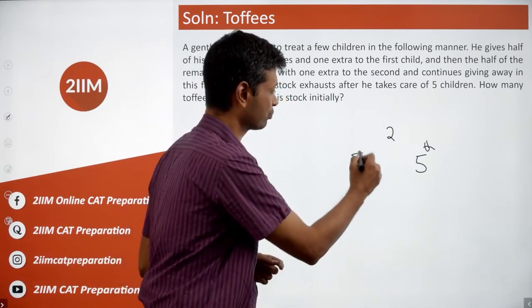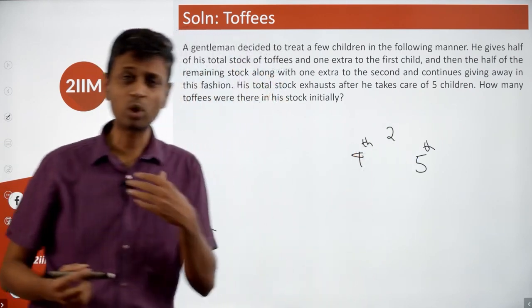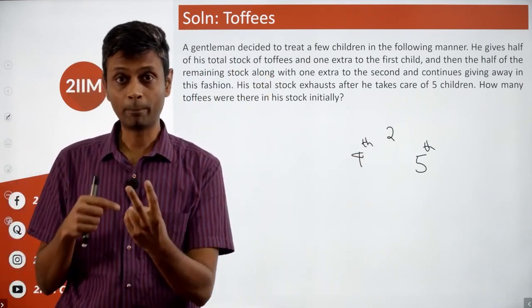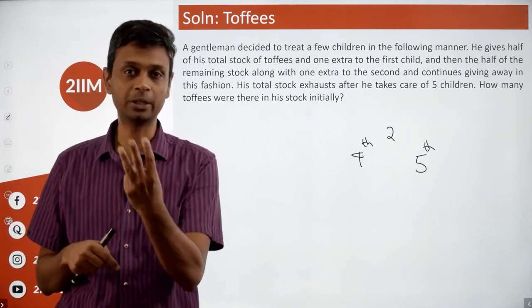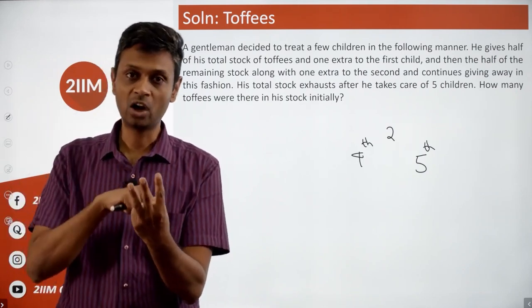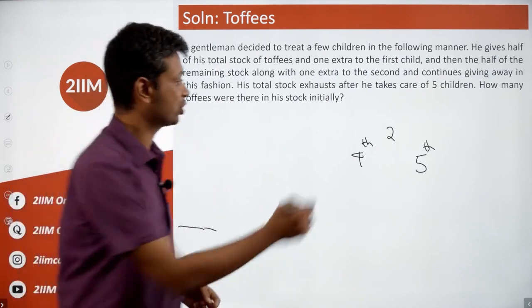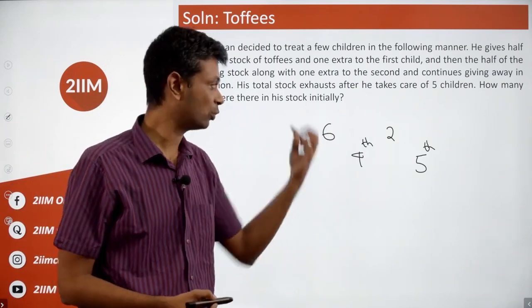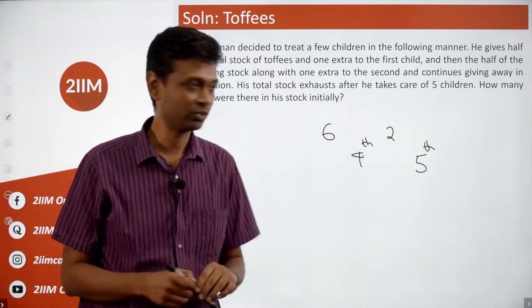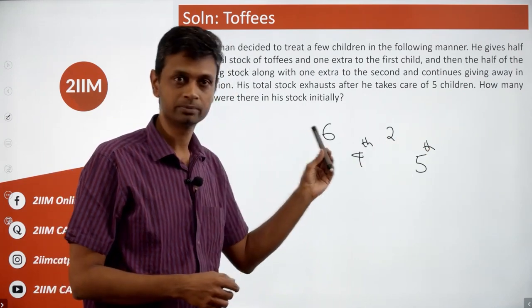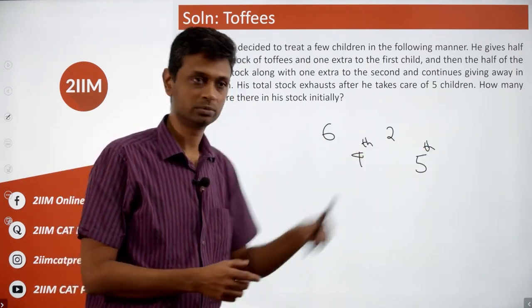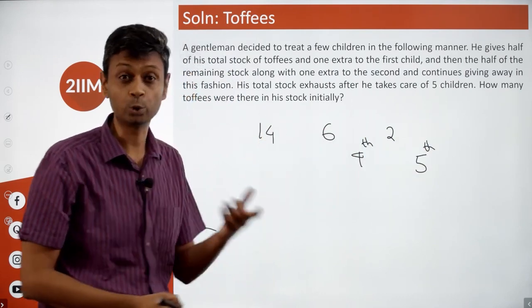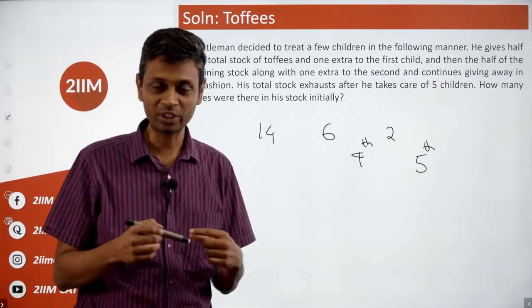Now let's go one more step back. He's given half of what he had and 1 more, after which he's left with 2. So before giving that 1 more, he should have had 3. That is half of what he had. Or before he goes to the fourth kid, he should have had 6 chocolates. Half of 6 is 3, plus 1 is 4. He gives away 4, he has 2 remaining. Now we know the mechanism. 2 plus 1 into 3? No: 6 plus 1 into 2. 6 plus 1, 7, into 2. Half of what he had plus 1.